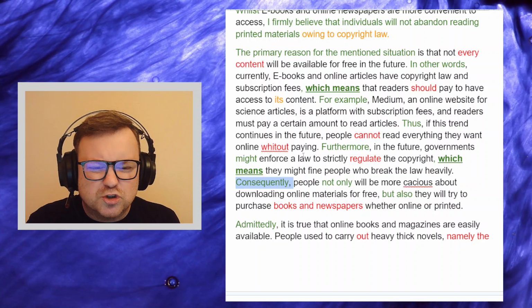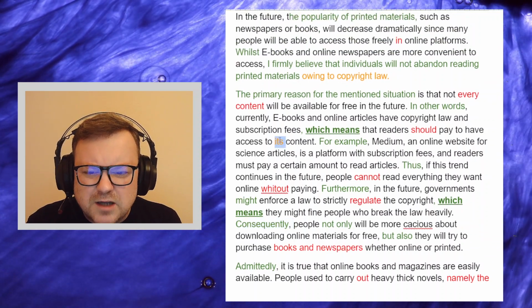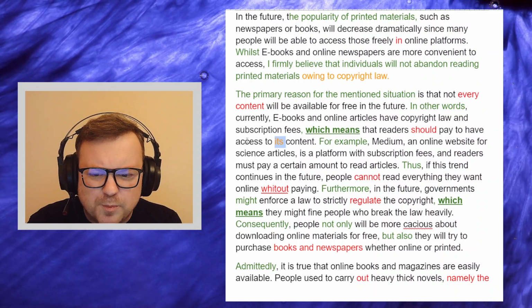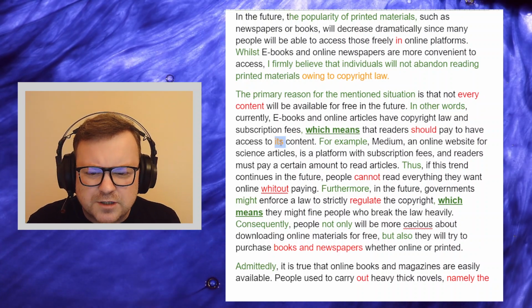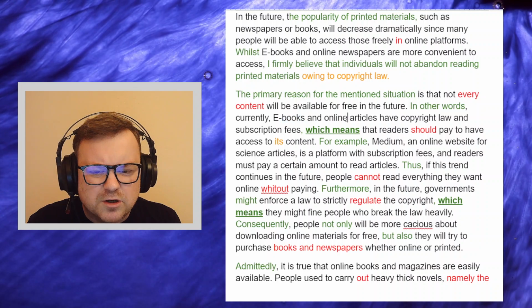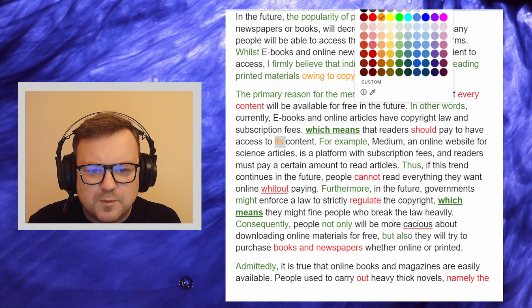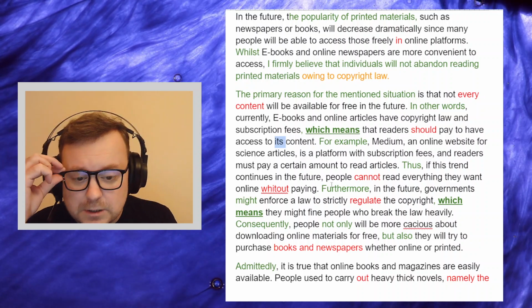There are just a few strange reference words, like ebooks and online articles have copyright law and subscription fees, which means that readers should pay to have access to its content. The content of the ebooks and the online articles, of course. Sorry, that's my problem. Now it makes sense. Cool.